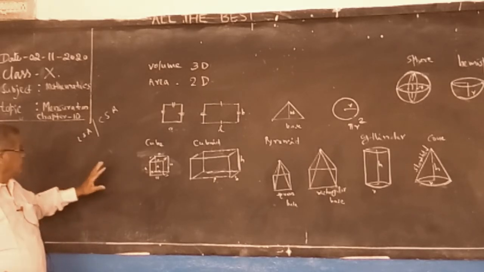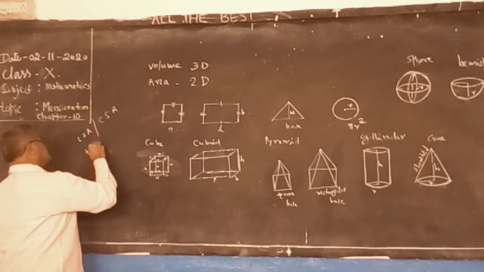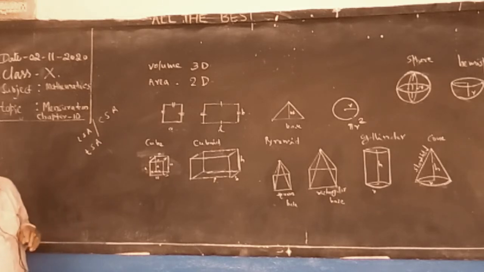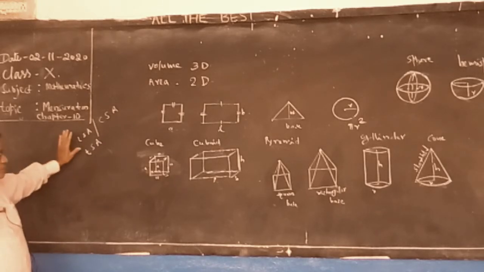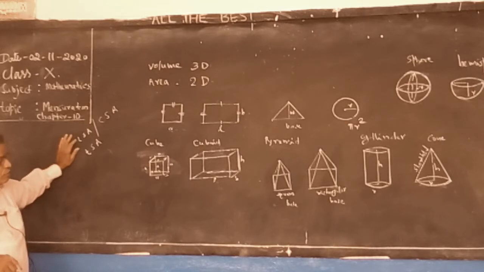These three we have to calculate for cube, cuboid, pyramid. Of course, pyramids are not given. Cylinder, cone, sphere, hemisphere.